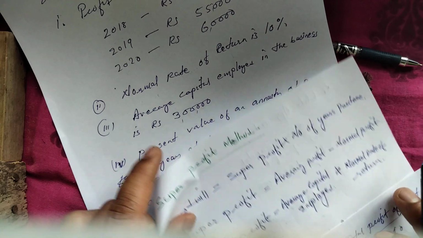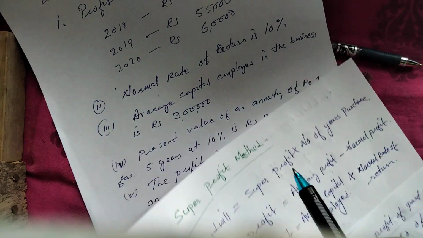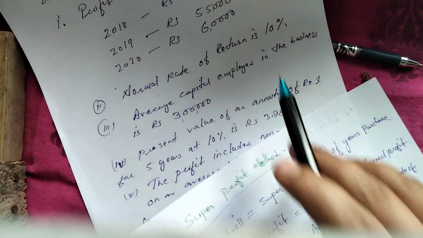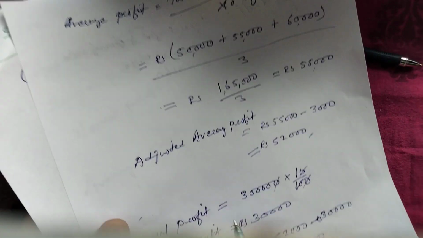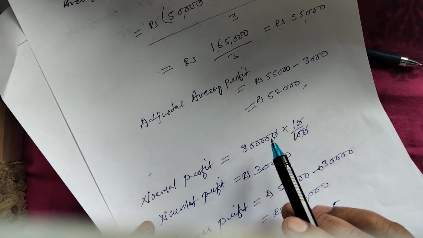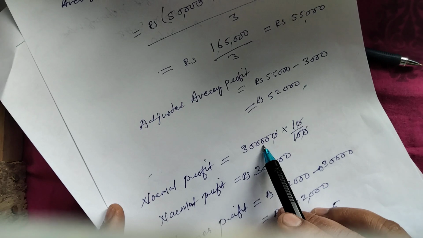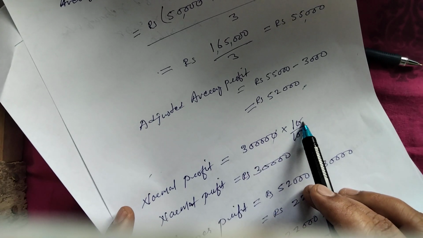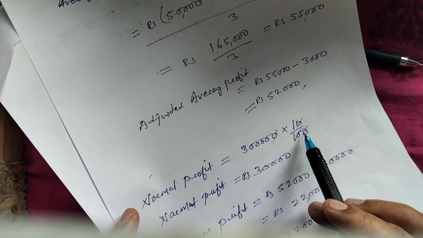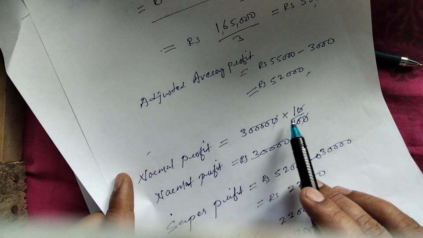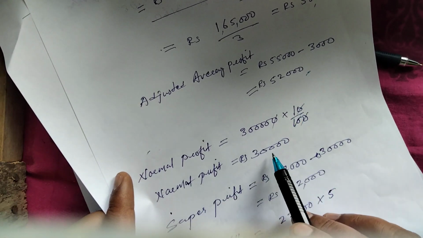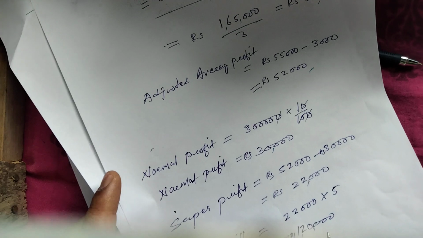Normal rate of return is 10%, that is also given here. So normal profit is equal to average capital employed 3 lakh into normal rate of return 10%, that is 10 upon 100. When you cut this, it will be 30,000, your normal profit.